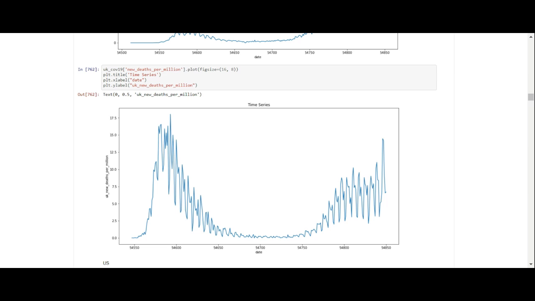And so in the summer we were doing okay. We were developing new treatments, getting more ventilators, using our masks. But then things started creeping up, and the deaths are not quite at the level that they were at in April, but it's getting close, which is why we had to have another lockdown.